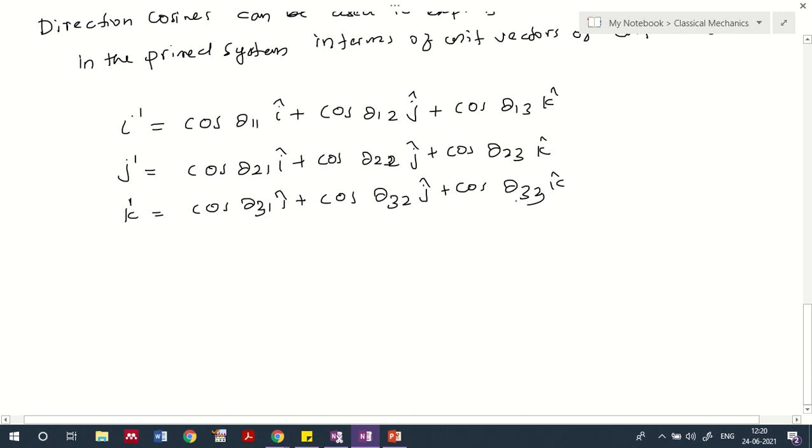Now, if we consider r to be the position vector of a point with coordinates x, y, z and x dash, y dash, z dash in the two systems.